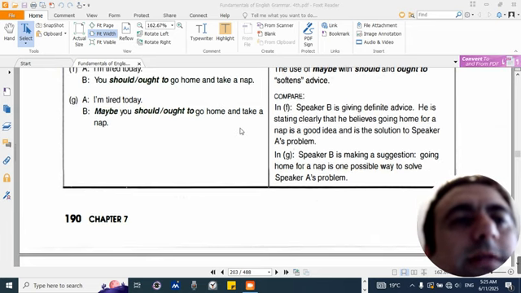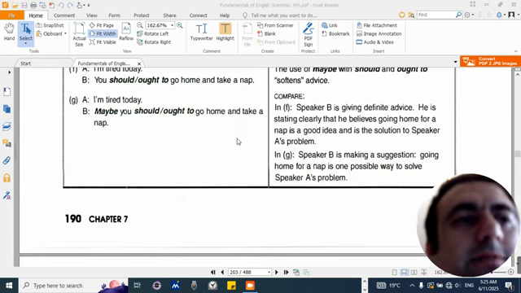Compare in F. Speaker B is giving definite advice. He is stating clearly that he believes going home for a nap is a good idea and is the solution to speaker A's problem. In G, speaker B is making a suggestion. Going home for a nap is one possible way to solve speaker A's problem.